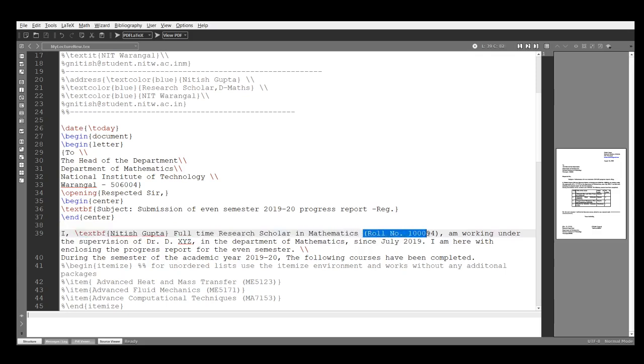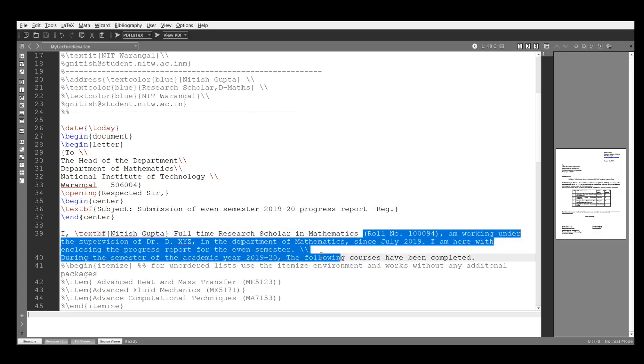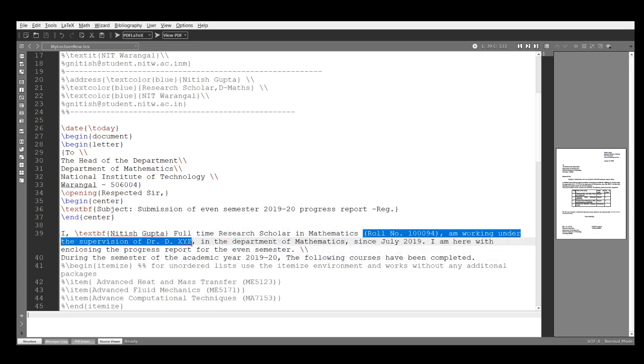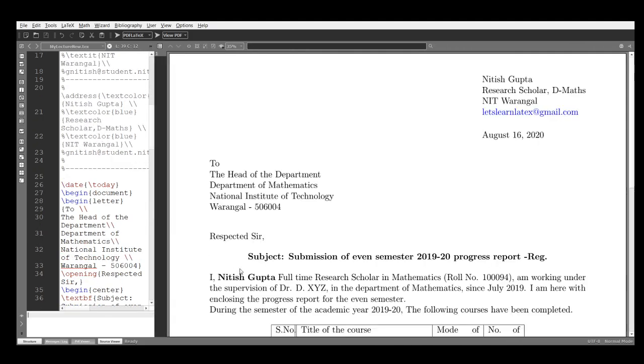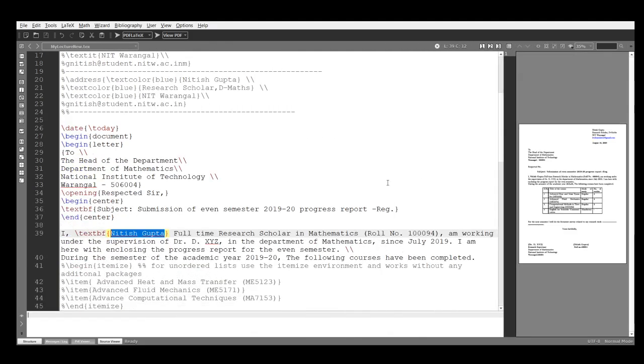This is the roll number. Obviously, I will not tell you. I am working under the supervision of Dr. XYZ in the Department of Mathematics since July 2019. I am herewith enclosing the progress report for the even semester. Here I use textbf because I want to show my name in boldface. So you can see here, this is the name in boldface. Okay, fine.